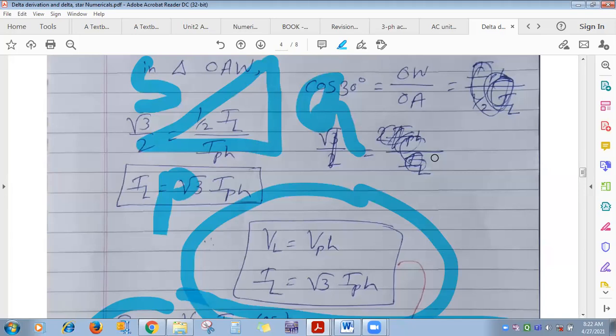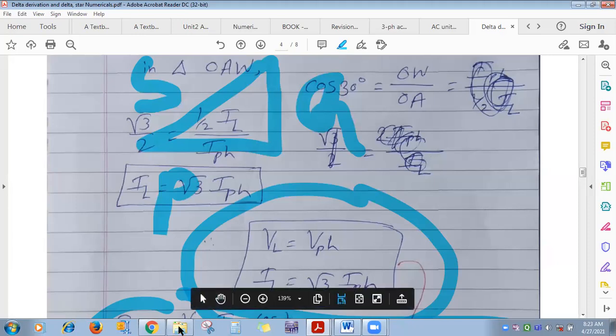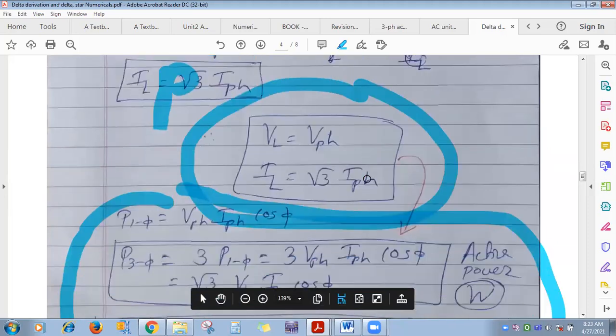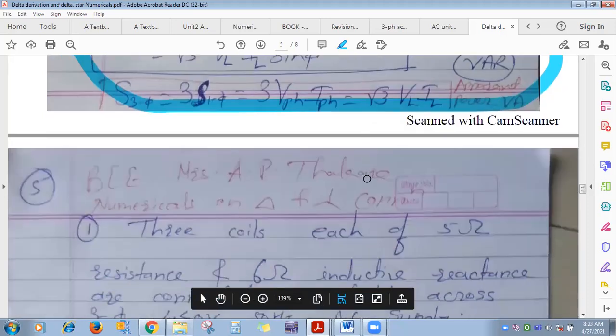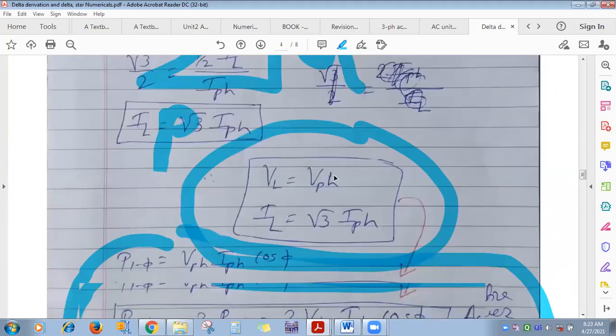Isn't it? Means like this. P is given, Q is given, voltage is given, and they will ask you to calculate the power factor, impedance, and so on. So here you can use P is S cos phi, Q is S sin phi. Using this you will get cos phi. And S is what? Square root of P square plus Q square. Isn't it? Okay, such types, the rest of the types we have covered.